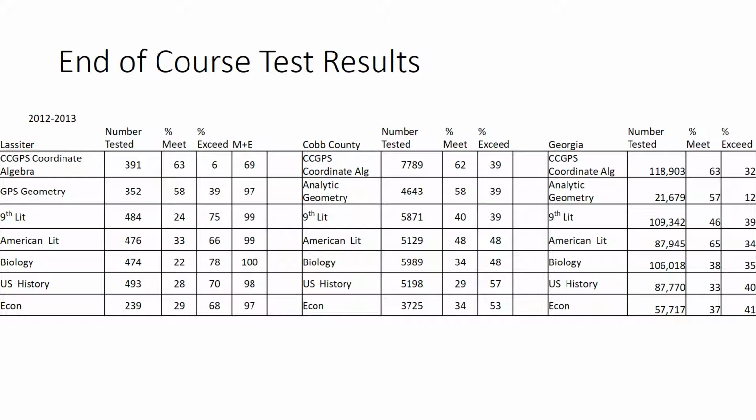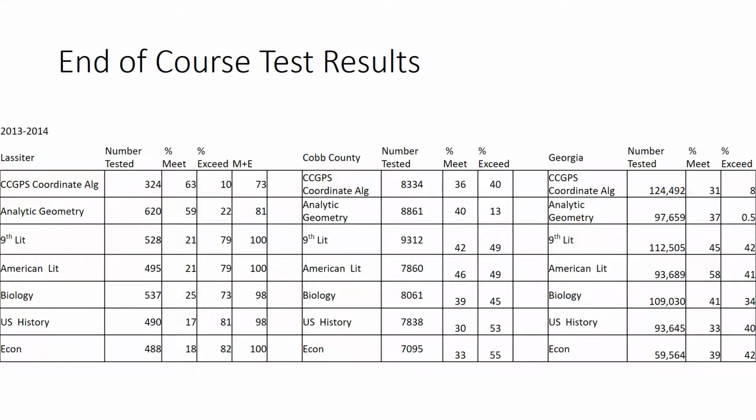At our school for the EOCs, we have a pretty cool principal, and he likes to keep the testing out of our way as much as possible. So I just compared those across: number tested in Cobb, number tested in the state as a whole, and you can sort of see at a glance that Lassiter is doing pretty well compared to Cobb and compared to the state in 2012 to 13. When I get the data results and the data profile from the head of the data team at Lassiter High School, we don't even look at what's going on with failures because they're so low at our school. So thinking about what Lassiter does, and comparing it to itself.